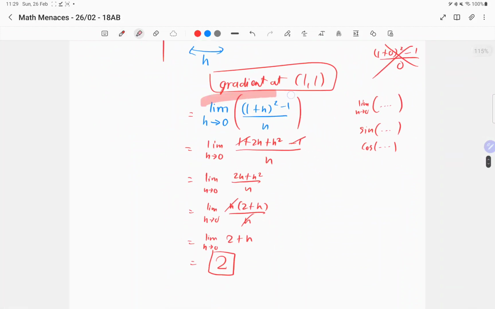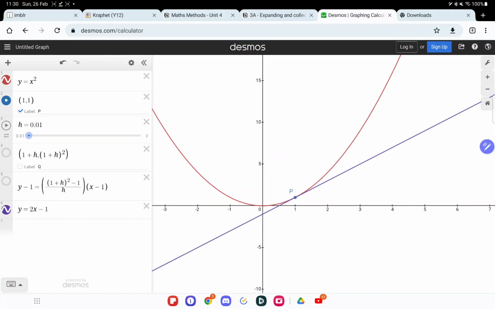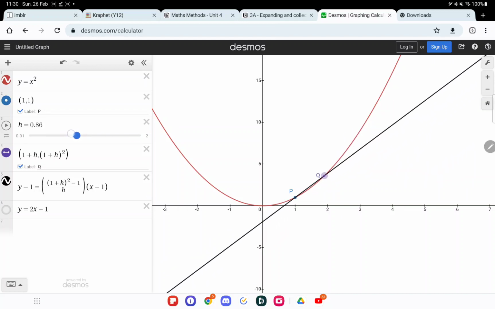This is the fundamentals of calculus. This is the idea of how we find the actual gradient at a point, the actual instantaneous rate of change. The gradient of the tangent at that point is found by considering what happens when there are 2 points. You start off with 2 points, and then you consider what happens when the 2 points get closer and closer together.